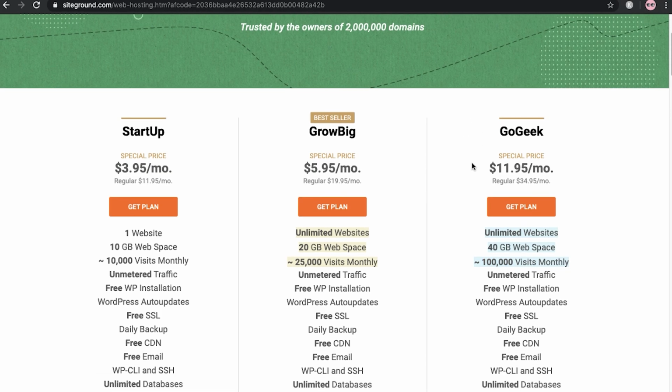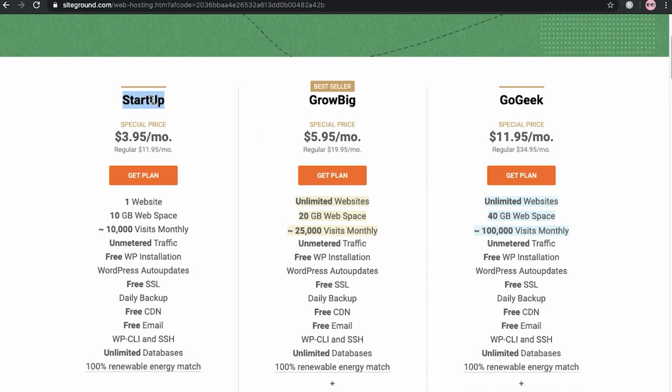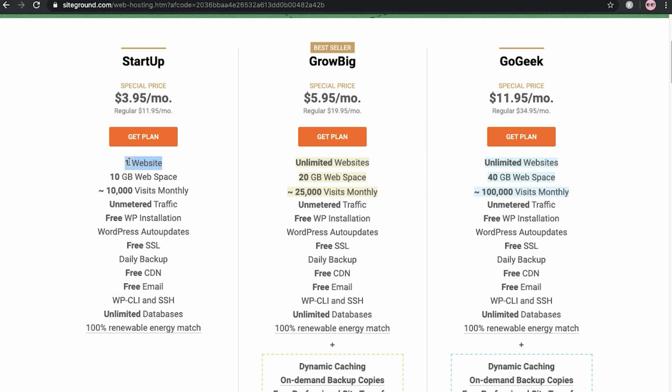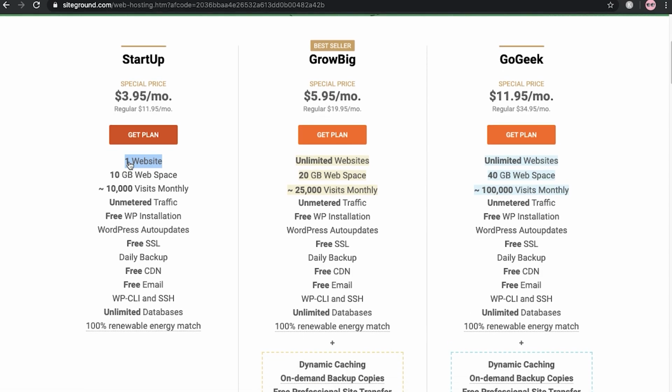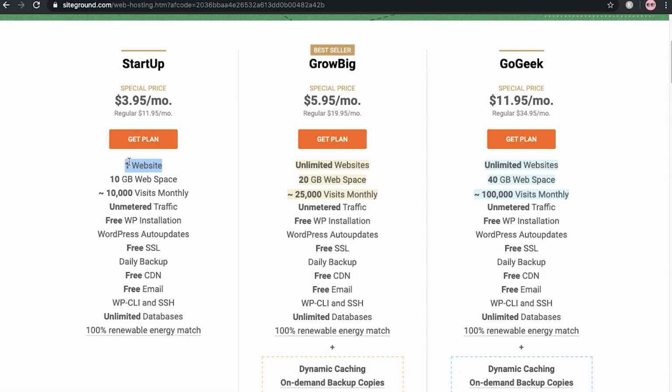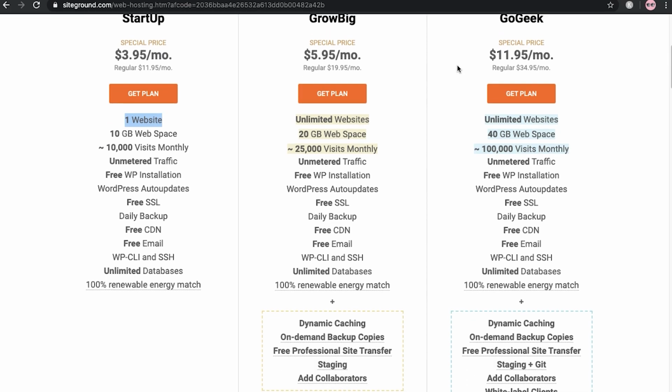But if you're just starting out, then I recommend you go with the startup plan, because if you see a shiny object, you can go anywhere. If I started in a blogging niche and I have a big hosting plan, I can easily go to another niche. But if you are a newbie, you should choose the startup plan. I have a team, so I can easily handle that blog, but you are working alone, so you should get a startup plan which helps you set up only one blog. When I started Guide Blogging, I also got the startup plan, but now I am using the GoGeek plan because I have two more blogs hosted on it.